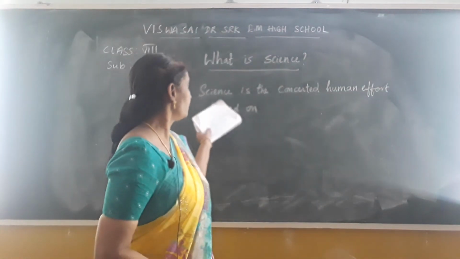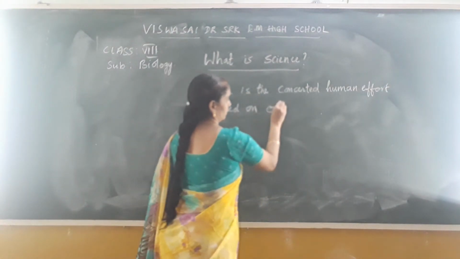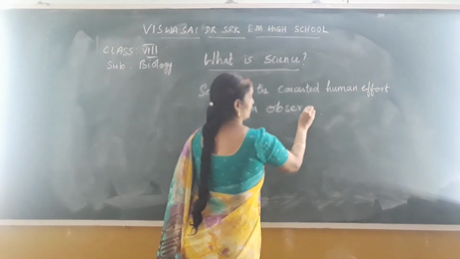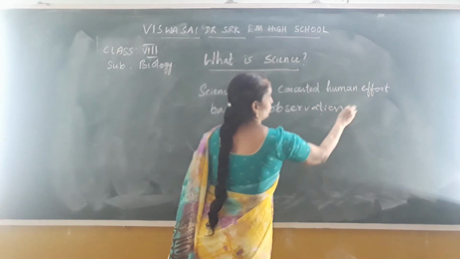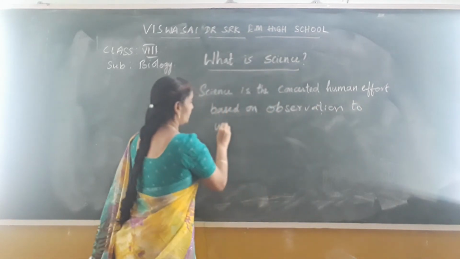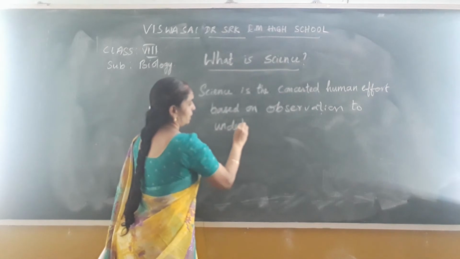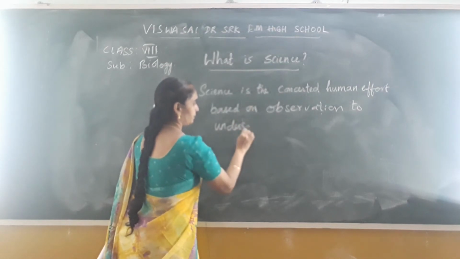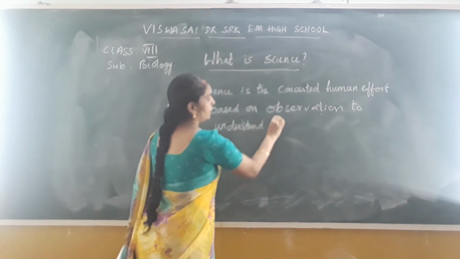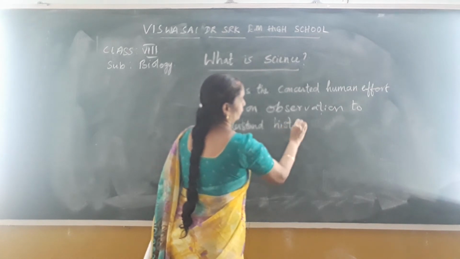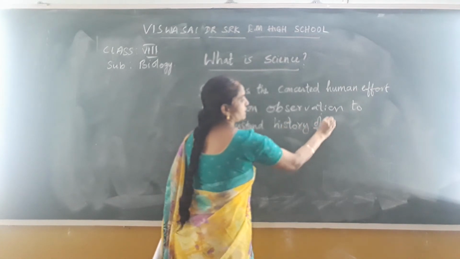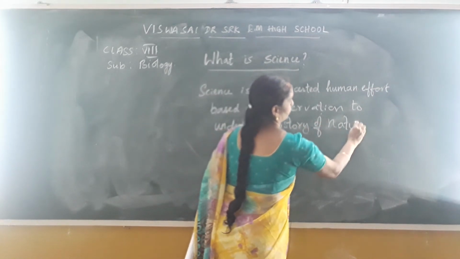Based on observation, we understand the history of nature or the natural world.